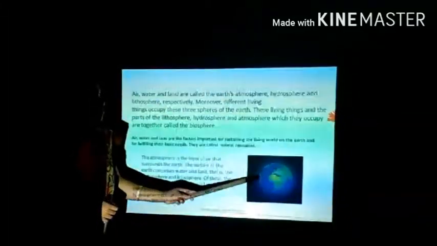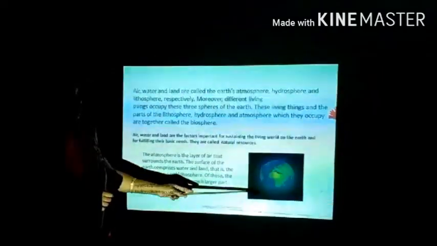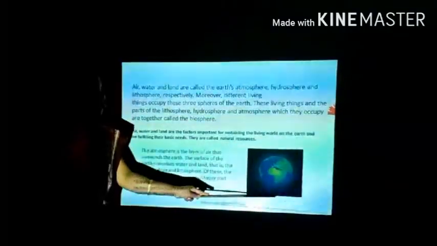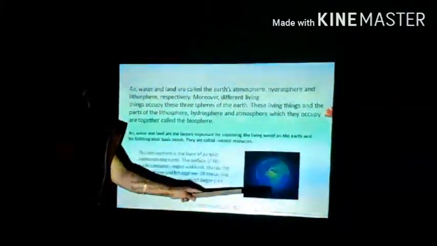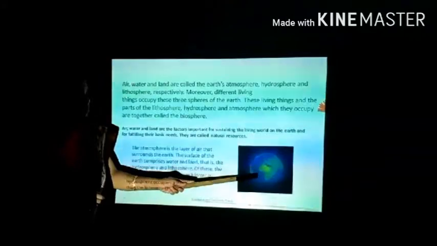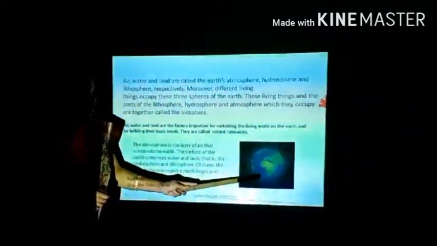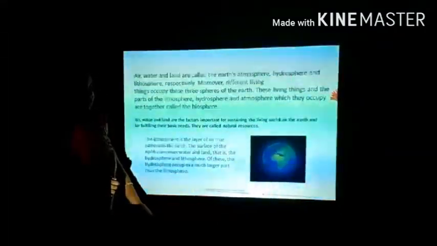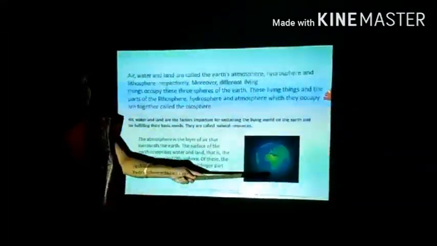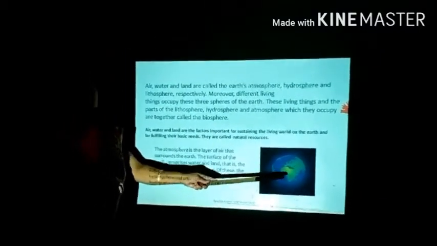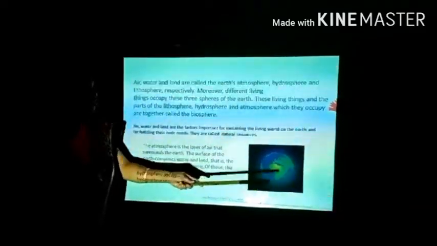Then here you can see this picture. In this picture you can see there is a light bluish part which surrounds the earth, and this bluish part is the atmosphere of the earth. Then on the earth there is a blue color and there is a green color. The blue color is of the water and the green color is of the land. But in this picture we can see that blue color is more as compared to the green color. That means the water percentage is more on the earth as compared to the land.